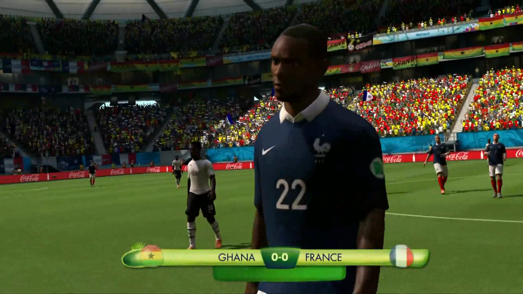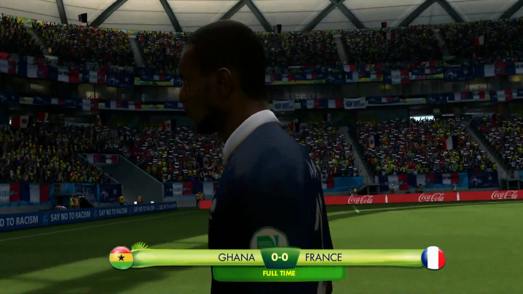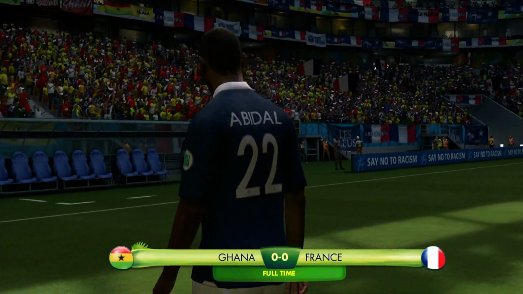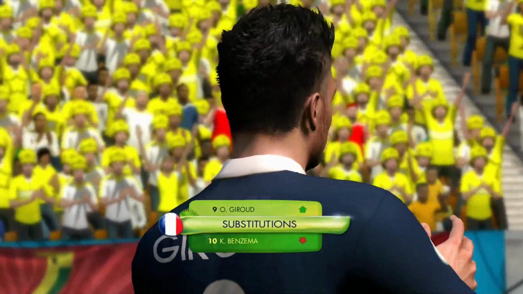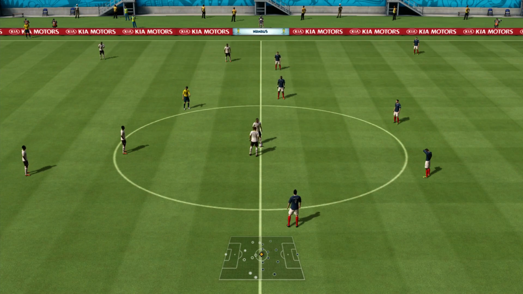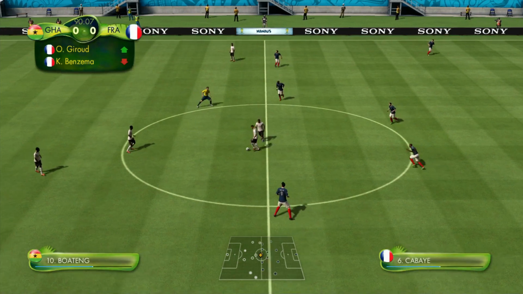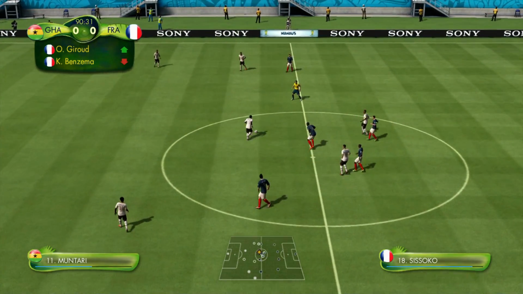And that's going to be it for normal time. Ghana and France still level. We go into extra time. Giroud comes on for Benzema, and we get this extra time period underway. Ghana kick off. Can Ghana find something?